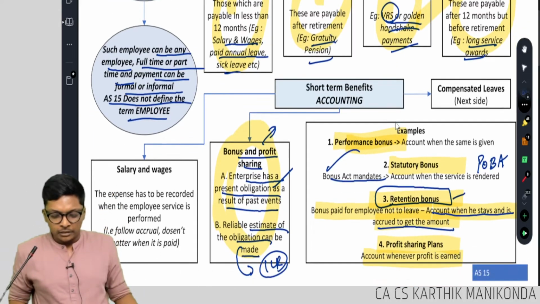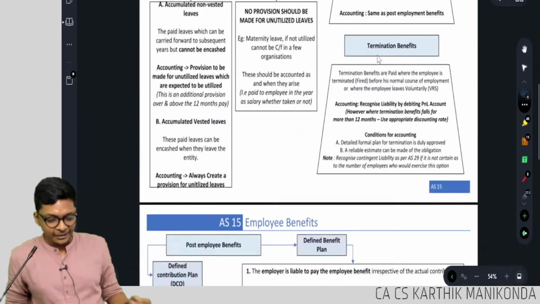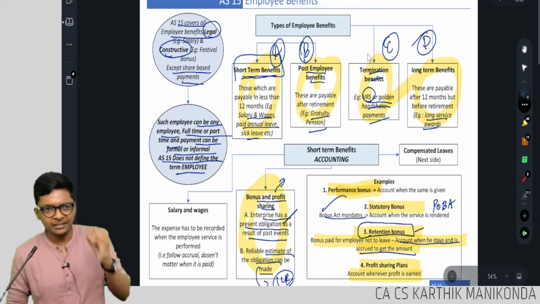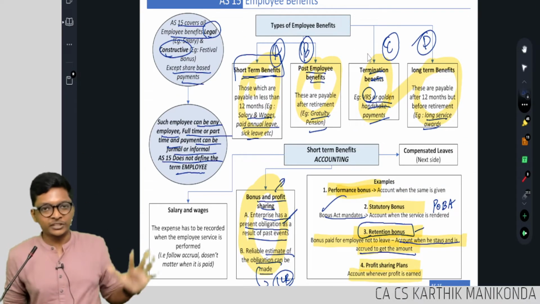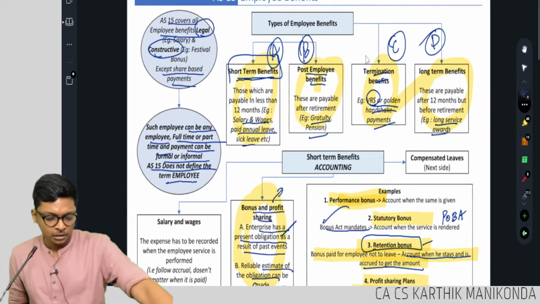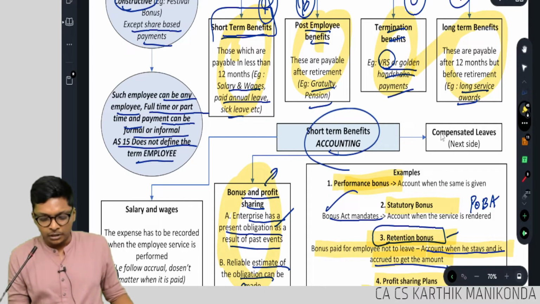Okay. Next we are going. So with this first slide in our notes is over. We have only 4 slides. Okay. That's it. Full study mat. Summary is 4 slides. We will do all the questions. All study mat questions. More than sufficient. Okay. Now, within short-term benefits, we have the last one which is left.